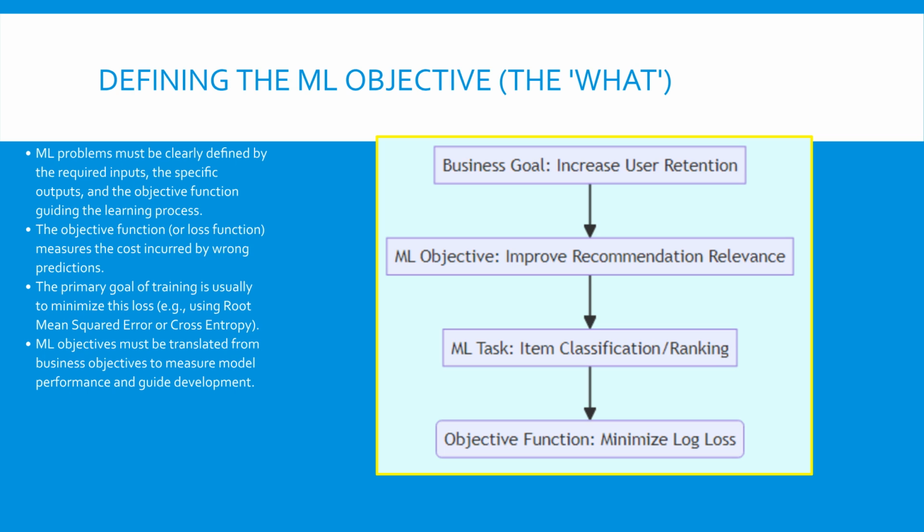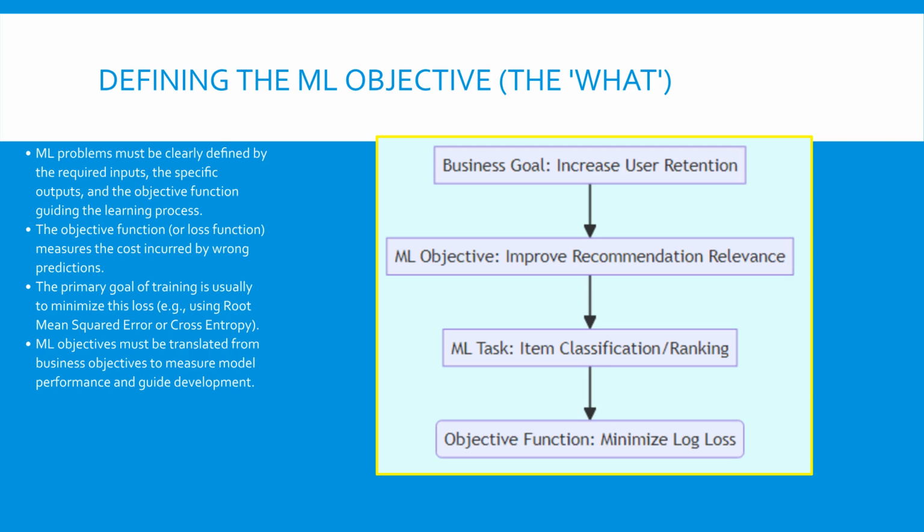To be solvable, an ML problem needs three key components: clear inputs, specific outputs, and an objective function. The objective function is mathematically critical, as it guides the model during its training phase. Think of the objective function as the ruler the model uses to judge its own performance, measuring the loss or error caused by wrong predictions.